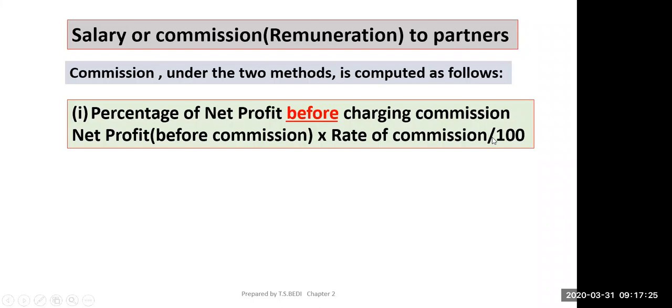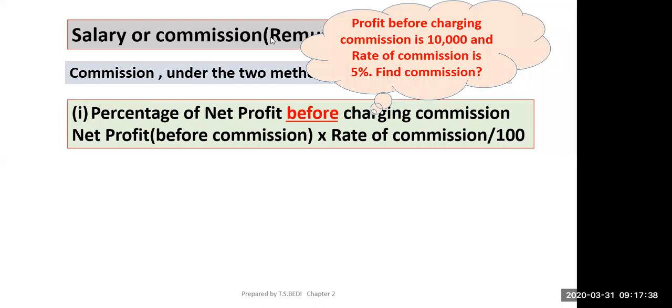If this point is clear, any doubt? No, sir. And in second part, now this is the question. This is a question.